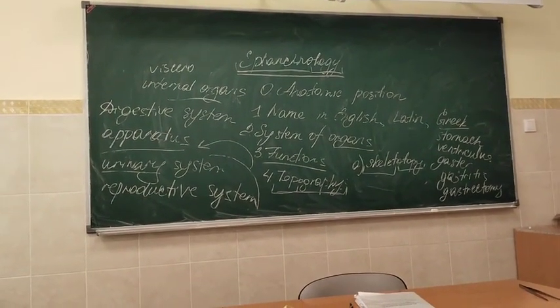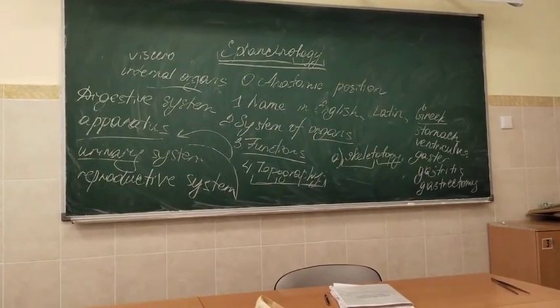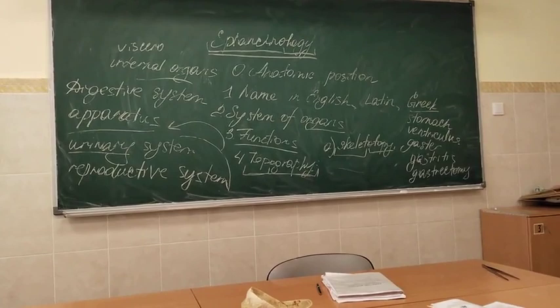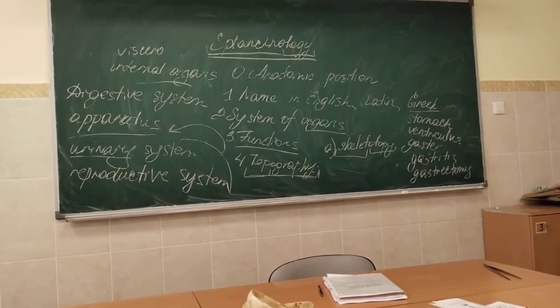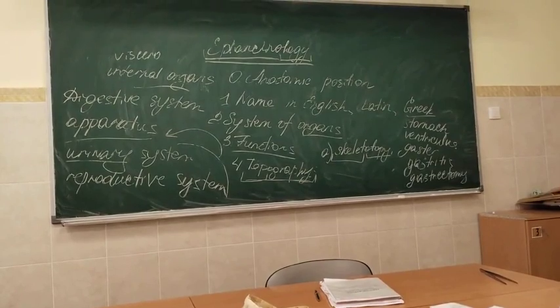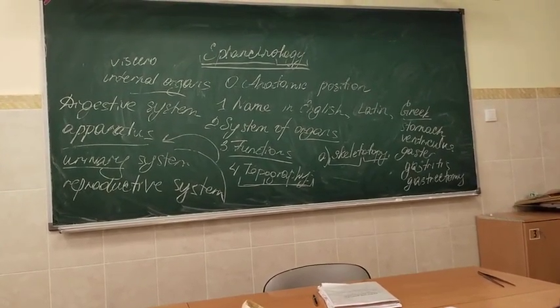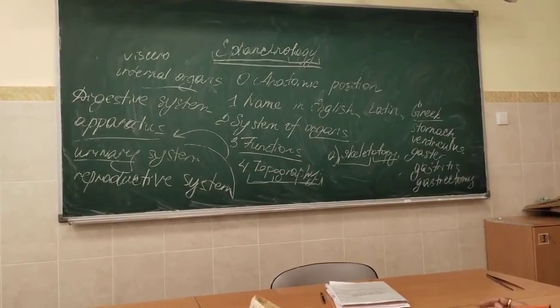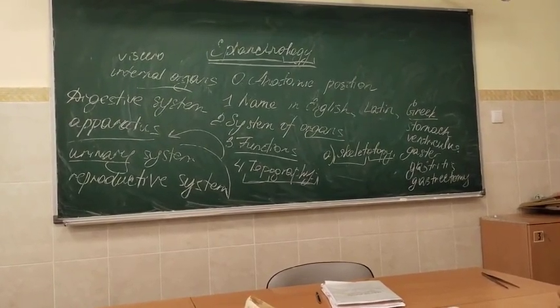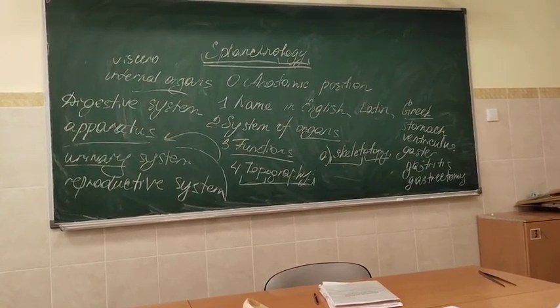Which bones, tell us, belong to the axial skeleton? Head, neck, sternum, ribs, and what else? It's something else. So sternum, ribs, vertebrae. Yes, what else?